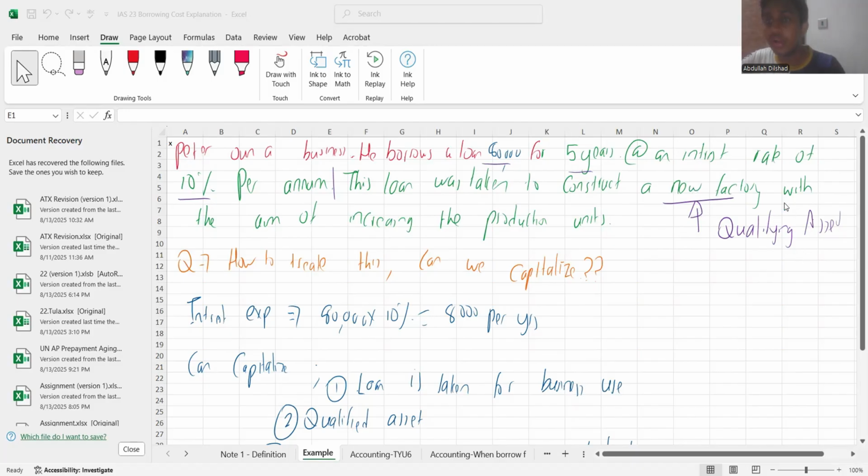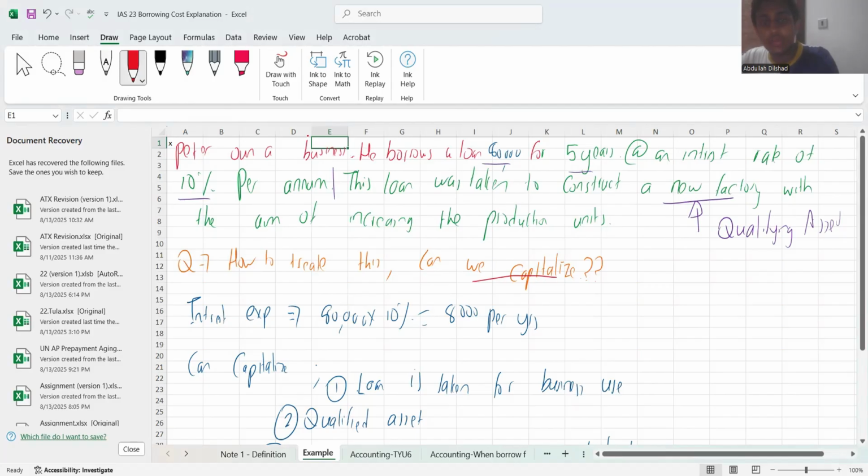So this would fall under a qualifying asset. And they all know the time period to construct a new factory takes a minimum of 2 or 3 years, so it's a substantial period, with the aim of increasing the production units. So my question is, how do we treat this? Can we capitalize it? Can we capitalize this?